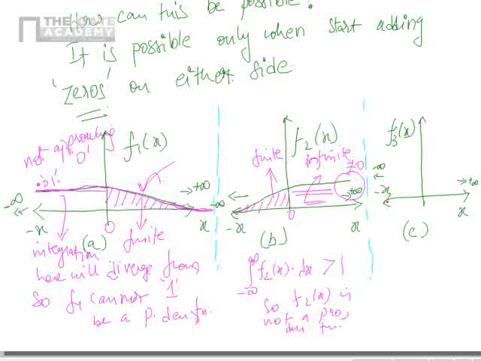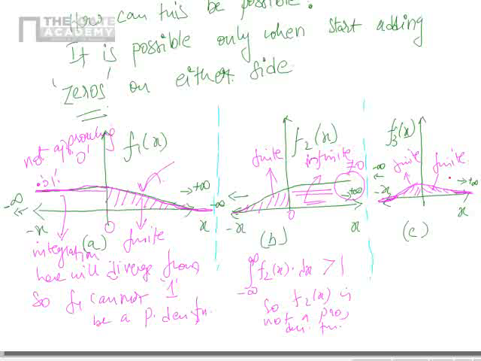Now let me take a function something like this. Don't worry about the shape. Let it be any shape. But it is approaching 0 here. It is approaching 0 here. It is 0 here. It is 0 here. Now you see, this is a finite value. This is a finite value. And this area and this area can sum. I am not saying will sum.